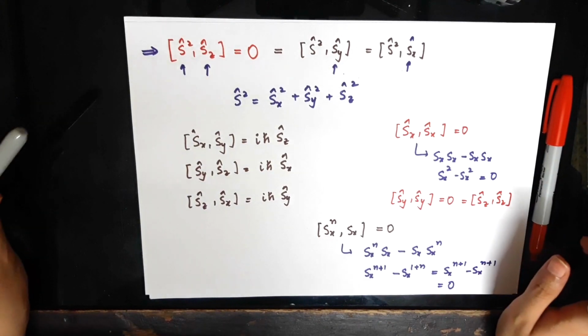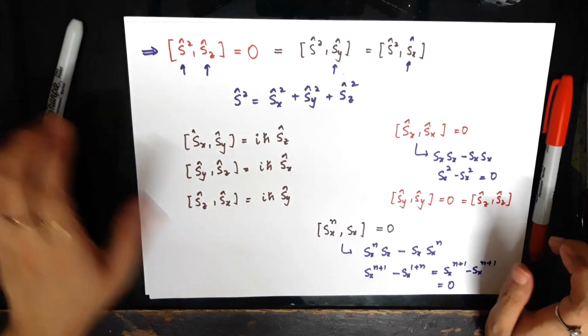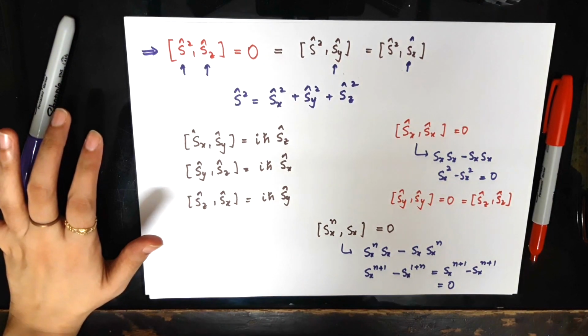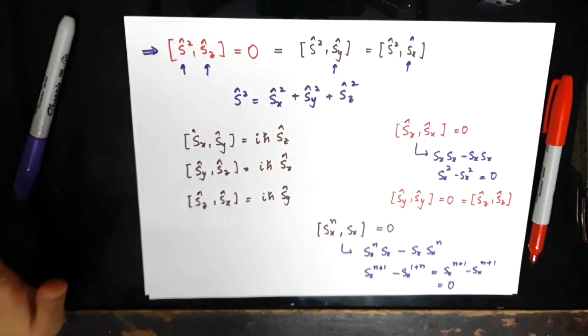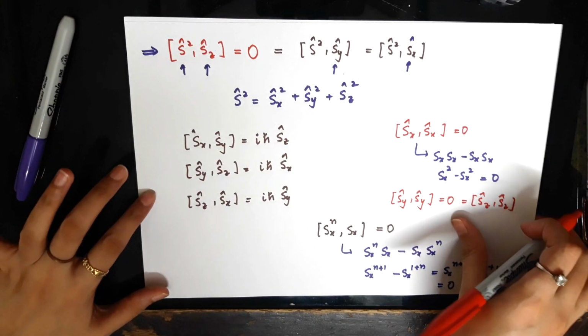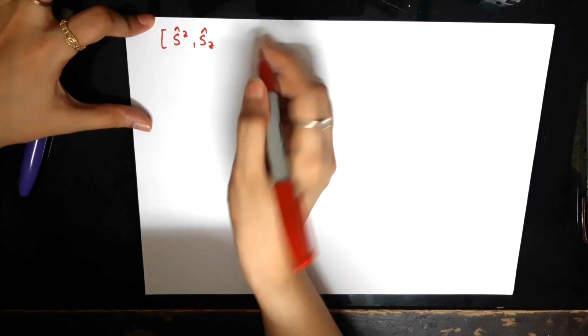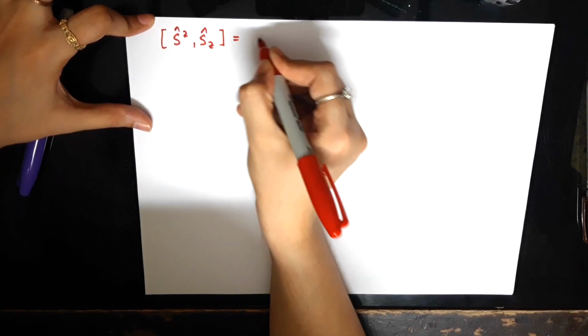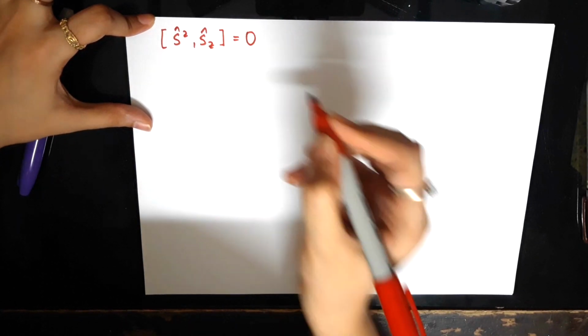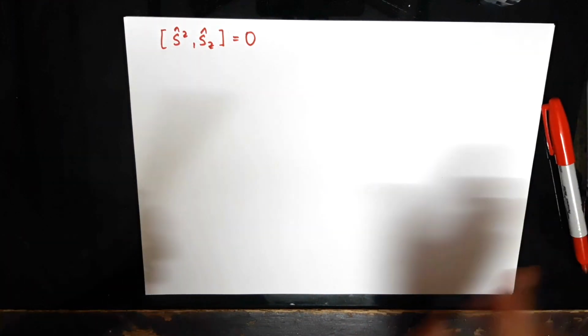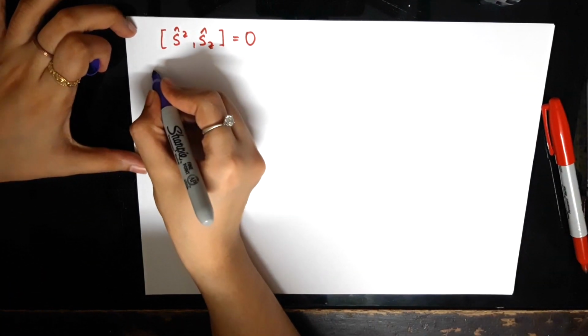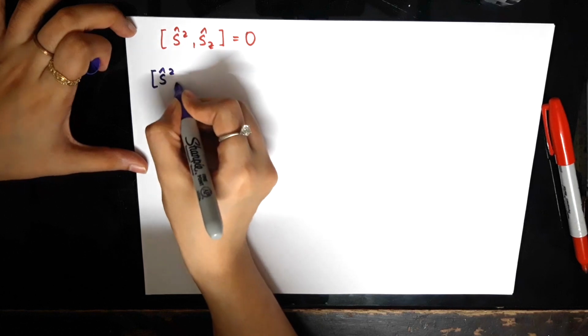So these are the facts about the commutation relations for the spin operators Sx, Sy and Sz that we'll use while proving this relation. So let's start proving that the commutator of S squared with Sz is equal to 0. Let's start by considering this commutator on the left, S squared with Sz.